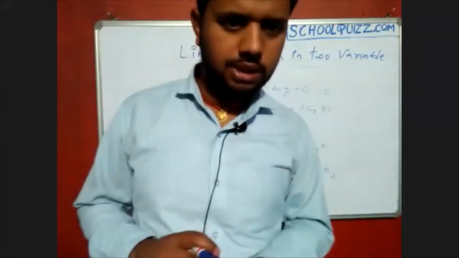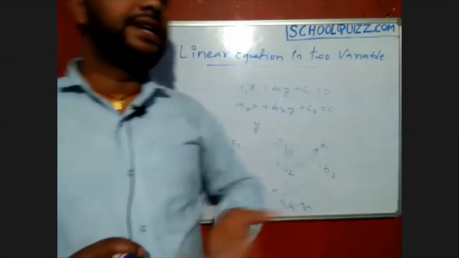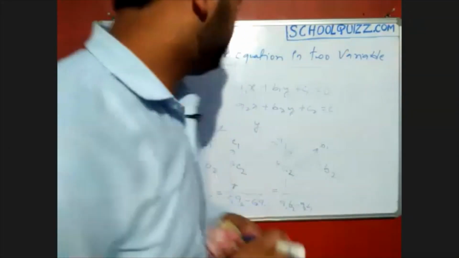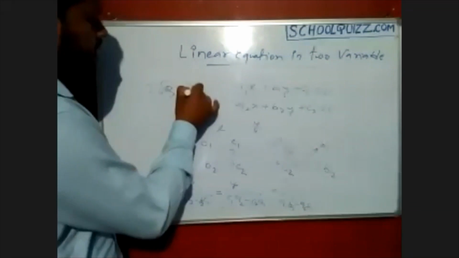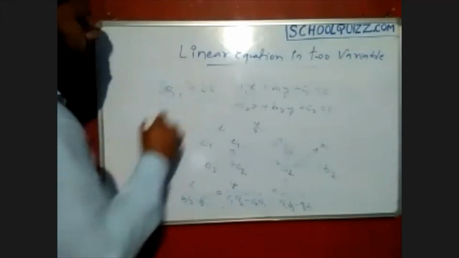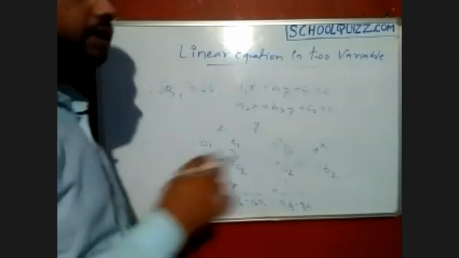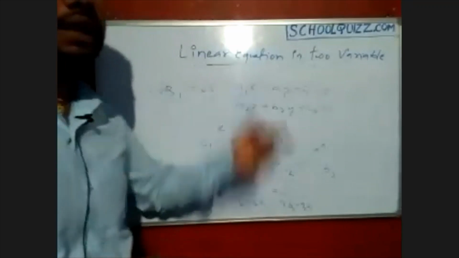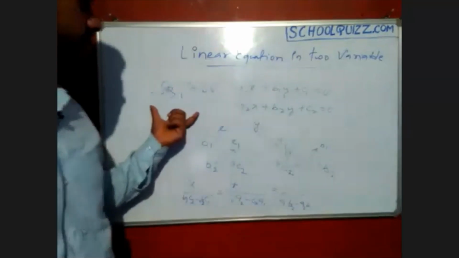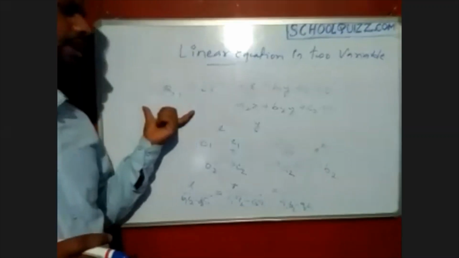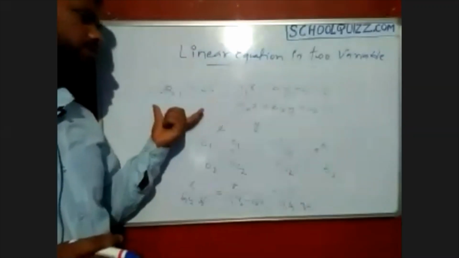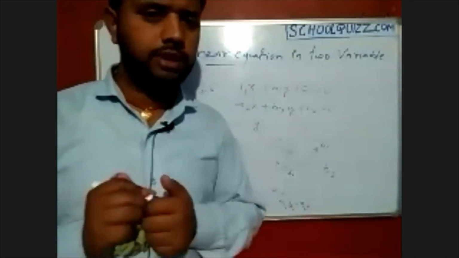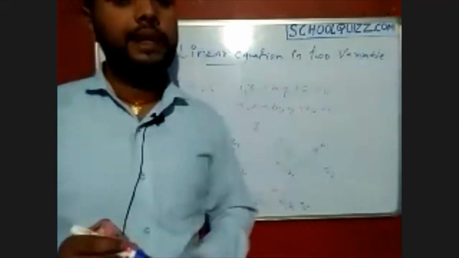Why do we choose the algebraic method? Because some equations have non-integral solutions. Suppose the point is 2 root 3 comma 7 root 5. How can you plot this in the graphical method? It is very difficult to plot in a graph, isn't it? So for this type of thing we go with the algebraic method. Because of that only we are choosing the algebraic method.